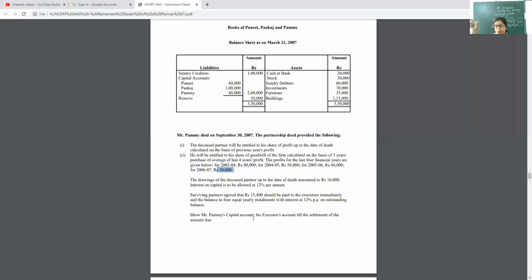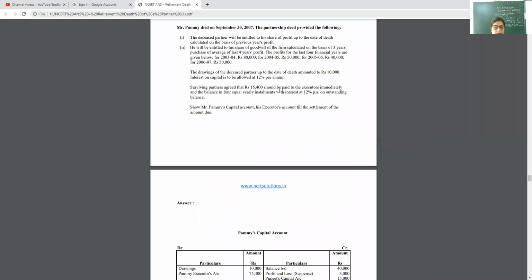First, the time duration of survival of that partner in that firm. So that is 1st April to 30th September. And then, after calculating the time period, you have to see the profit sharing ratio. Now simple. First calculation is of P&L suspense and second calculation is of IUC. Now, other things are the same, like calculation of goodwill and all other things.